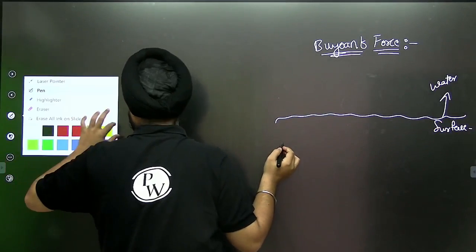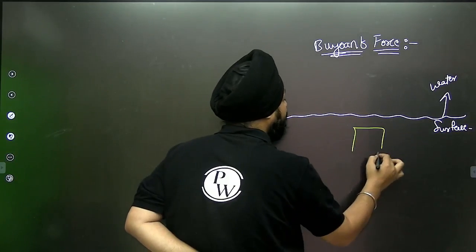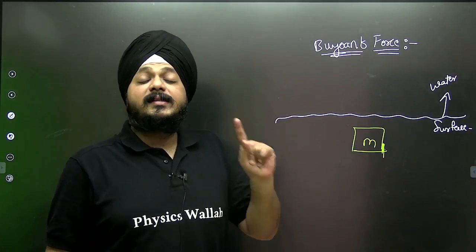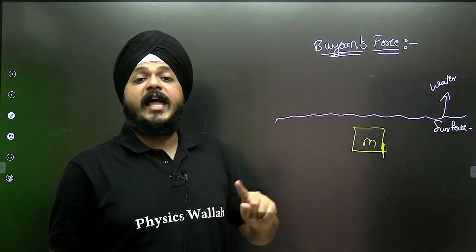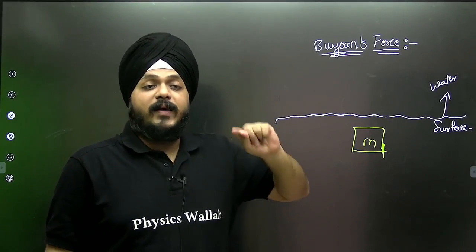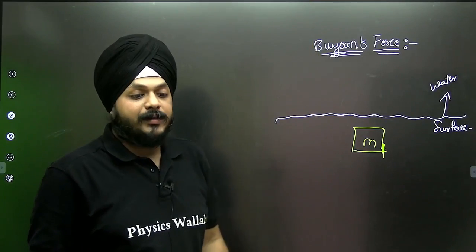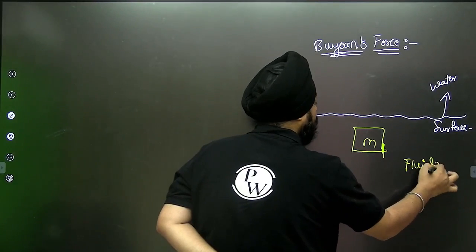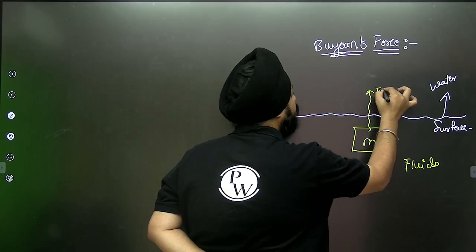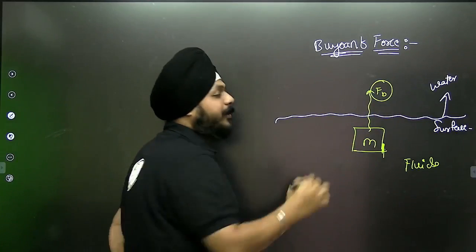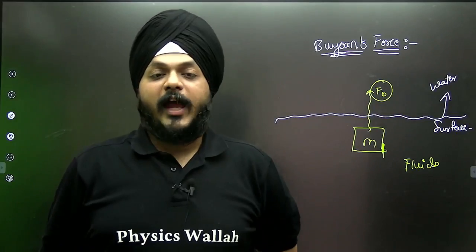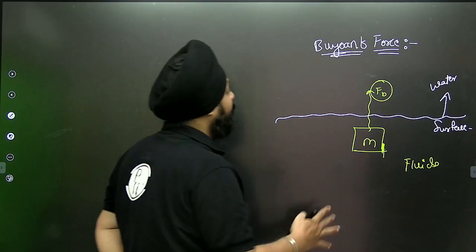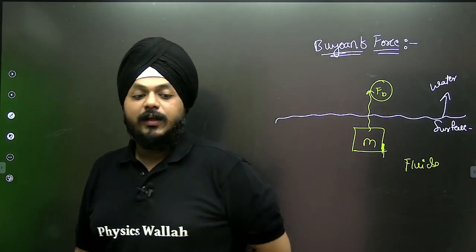Whenever any object is immersed inside the fluid, let us take water as an example, there exists a force that the fluid always applies to the object. That force is known as buoyant force, and the property of applying this force is known as buoyancy.